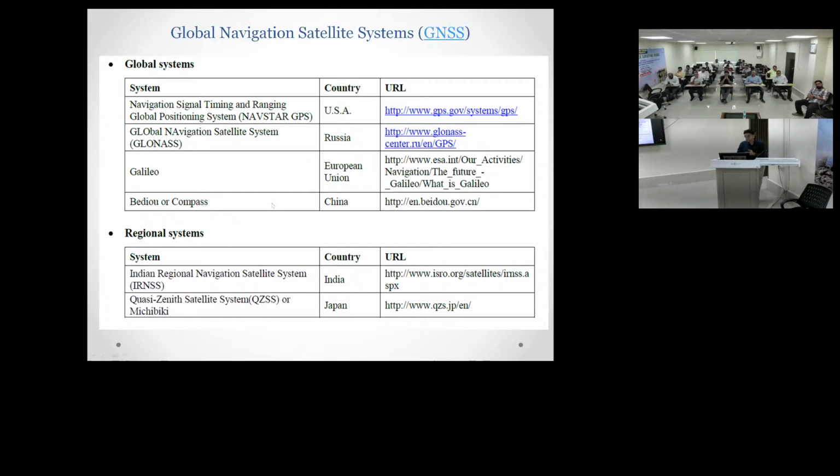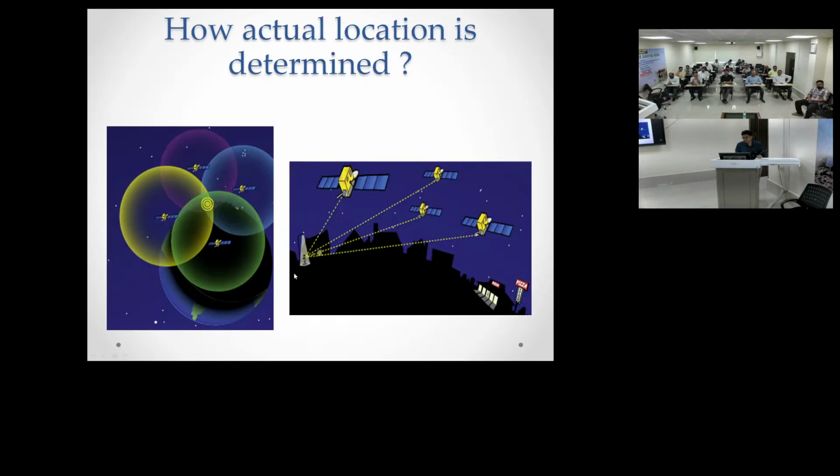Okay, this is mentioned here: what is GPS. GPS is the USA-based satellite system, GLONASS is Russian, Galileo is European, and BeiDou or Compass is China-based, and the Indian one is IRNSS. Japan also has sent satellites, but we are not using the Japanese one.